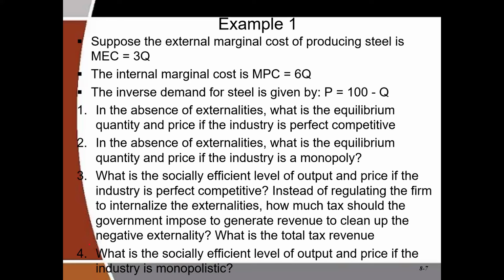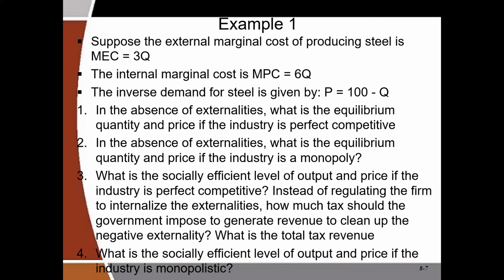Now, this example says that suppose the external marginal cost, or in other words, the marginal external cost, is 3Q. The internal marginal cost, or the marginal private cost, that's the MPC, is 6Q. And then the inverse demand function for steel is given by P is equal to 100 minus Q.